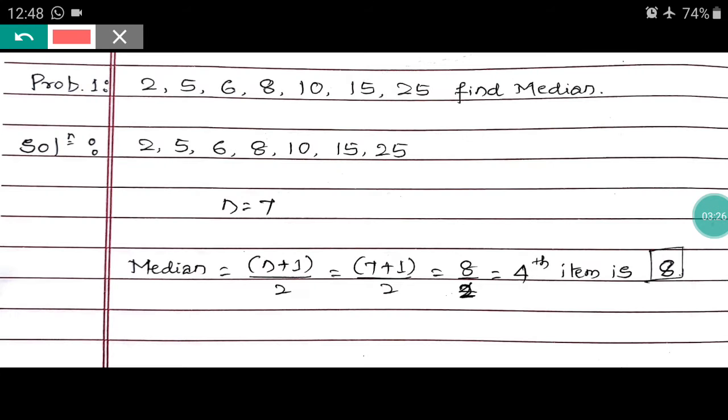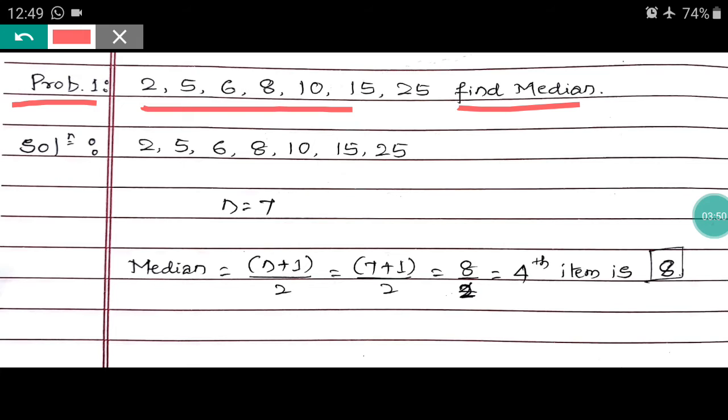Individual means alone. See problem number 1: the values are 2, 5, 6, 8, 10, 15, 25. Find the median. Before calculating, first check whether the values are ascending or not. Ascending means from lesser to greater.